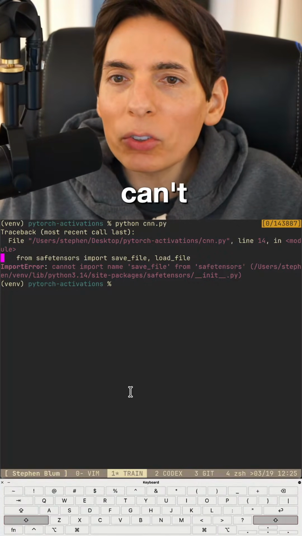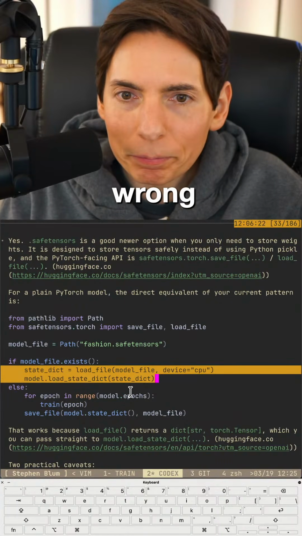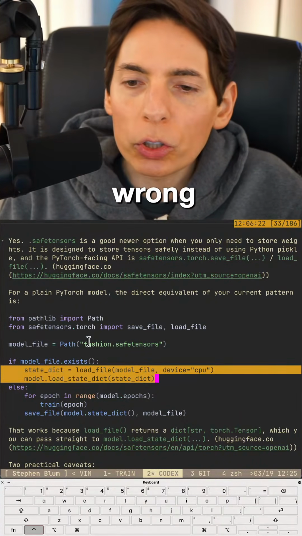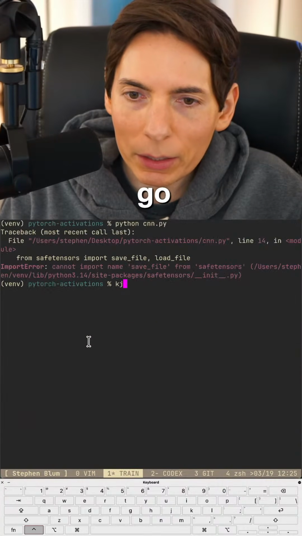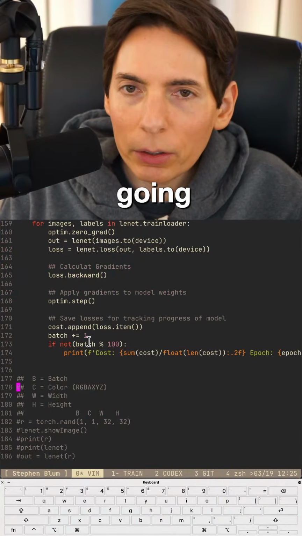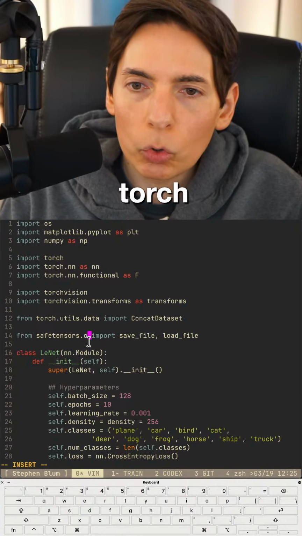Why can't I import save file? Import save file. I want to. Am I doing this wrong? Oh, .torch. Okay, I missed something. Here we go. Let's go back. Going back over here. Torch, safe tensors, .torch. T-O-R-C-H.